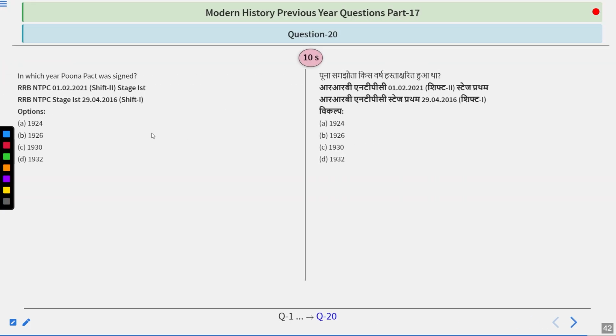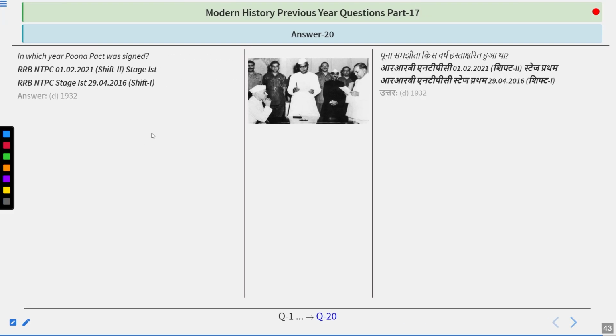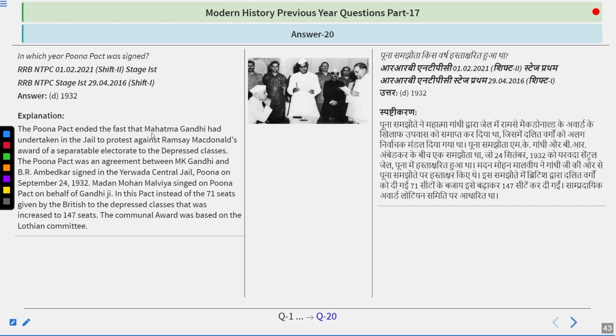In which year Pune Pact was signed? 1924, 1926, 1930, 1932. I don't think that this question will trouble you anymore now. And simple answer is 1932. To be specific, it is 24 September 1932.